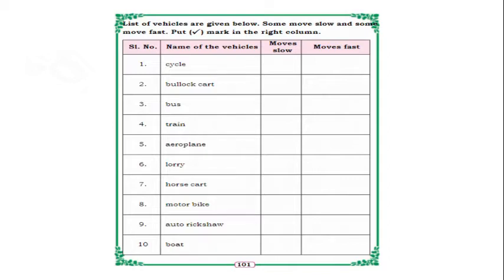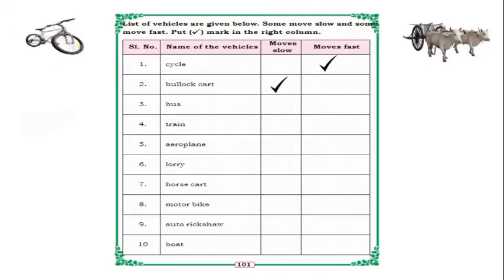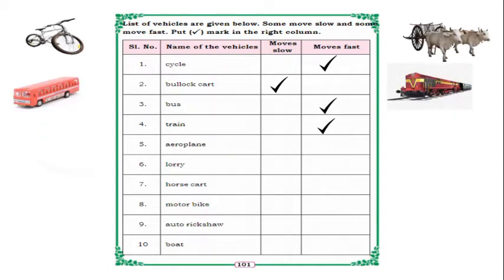So whenever you will go outside to other places, I think you would have observed children. So some vehicles are there, they will move slowly, and some vehicles they will move fast. Yes, no? So we have to divide which vehicles move slow and which move fast. Okay. So cycle, it moves fast, no? Yes. And bullock cart, it moves very slowly. Bus, it moves fast. And train also moves fast. Aeroplane also it will move fast.